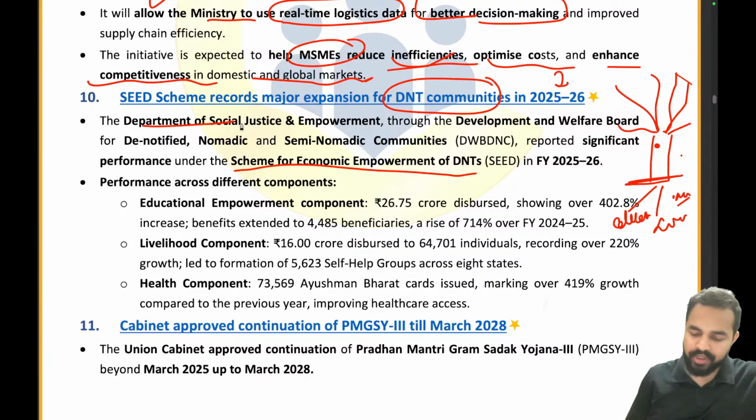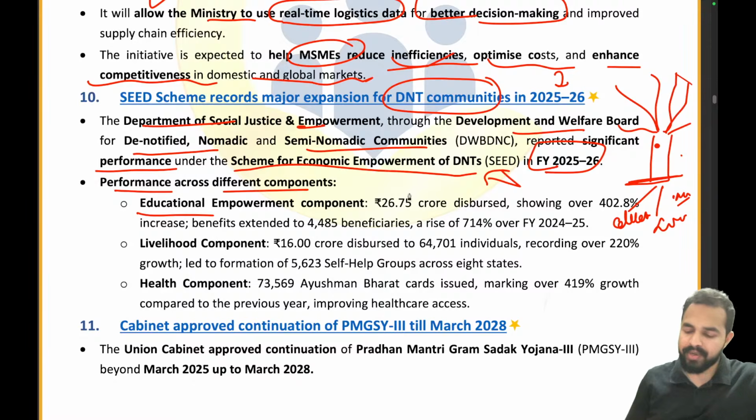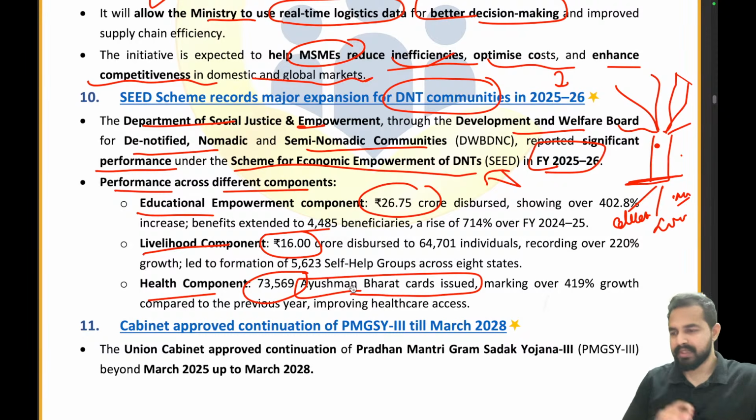So the Department of Social Justice and Empowerment, through the Development and Welfare Board for the denotified nomadic and semi-nomadic communities, reported significant performance under the Scheme for Economic Empowerment of DNTs in fiscal year 25-26. The performance across the different components: in the educational empowerment component, 26.75 crore has been disbursed. In the livelihood component, 16 crore. In the health component, 73,569 Ayushman Bharat cards have been issued. Clear to everyone?